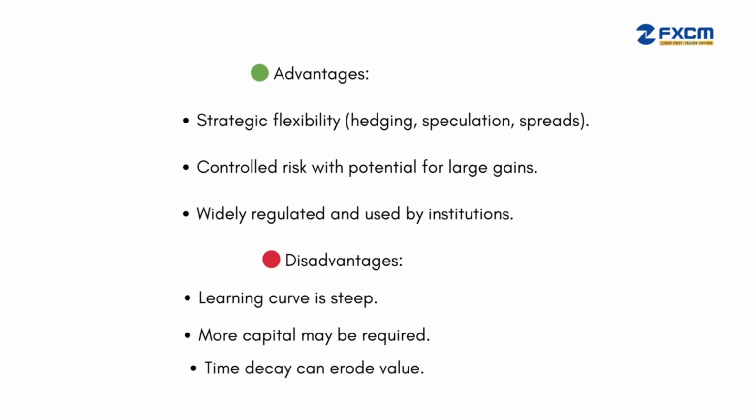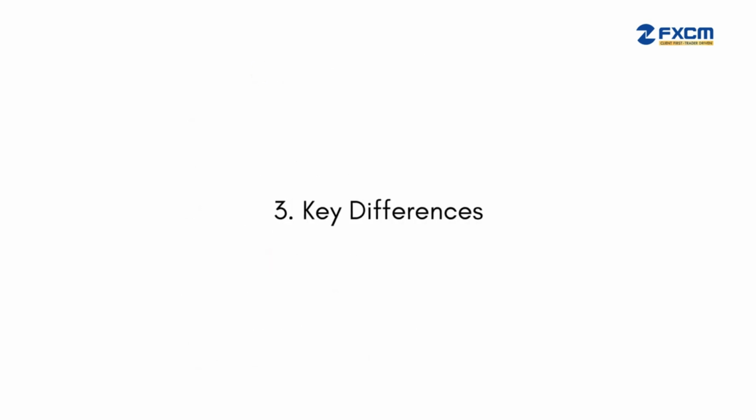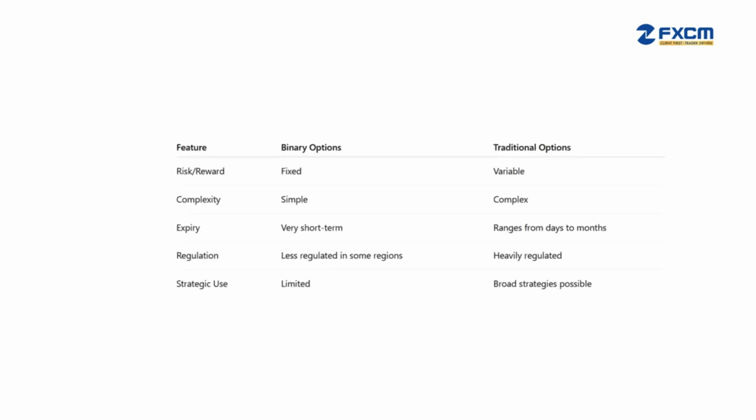3. Key differences. Feature, binary options, traditional options. Risk and reward: fixed versus variable. Complexity: simple versus complex. Expiry: very short term versus ranging from days to months. Regulation: less regulated in some regions versus heavily regulated. Strategic use: limited versus broad strategies possible.